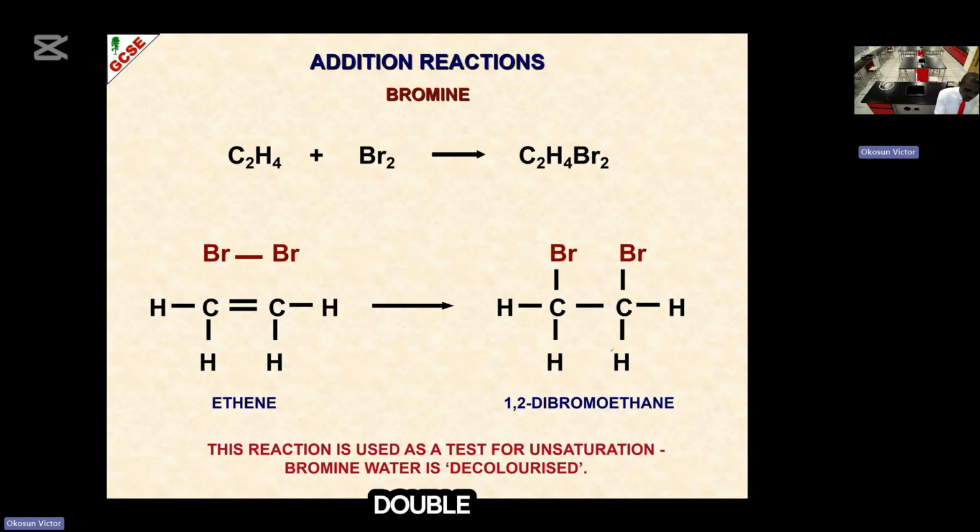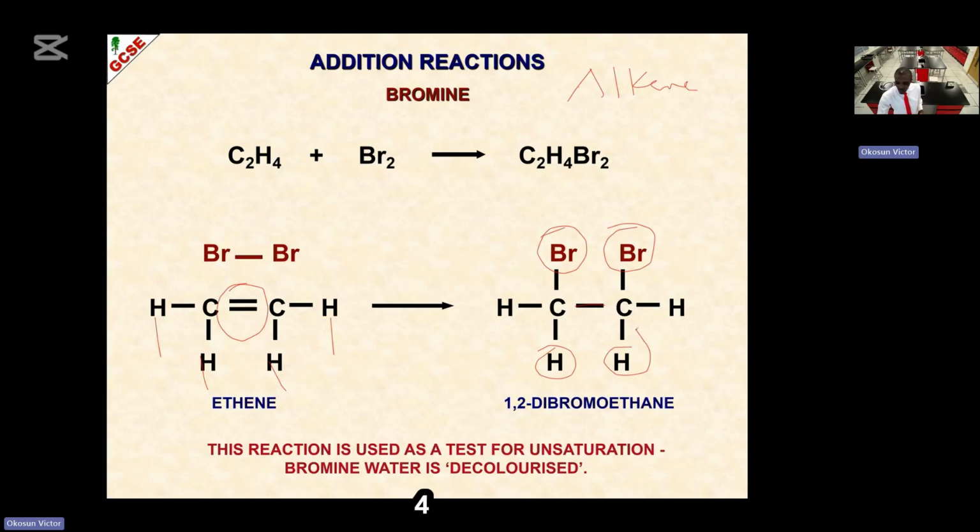It is not replacement of hydrogen, but bromine is added to the bond. The hydrogen still maintains its number, 1, 2, 3, 4, but it has bromine atoms in addition, so we call it addition reaction.